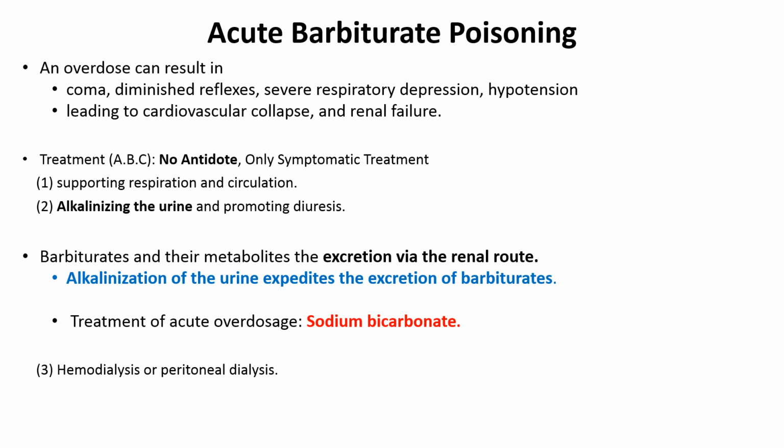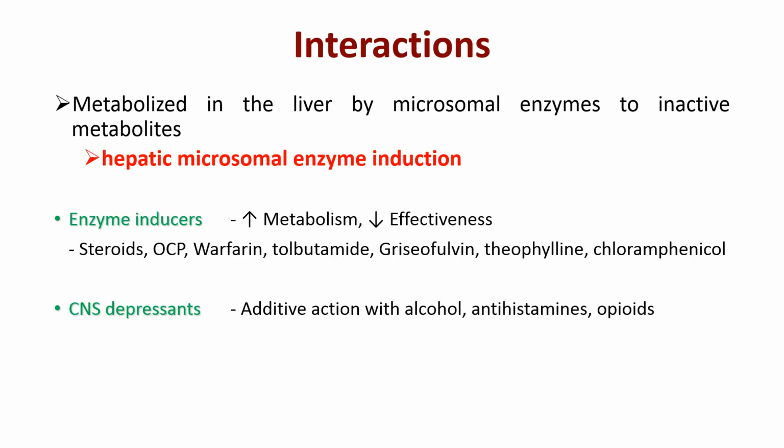That is the one strategy that we adopt for the treatment of acute barbiturate poisoning. About interaction, I have already told you that they are hepatic microsomal enzyme inducers. They can induce the metabolism of various drugs which are being metabolized by CYP450.